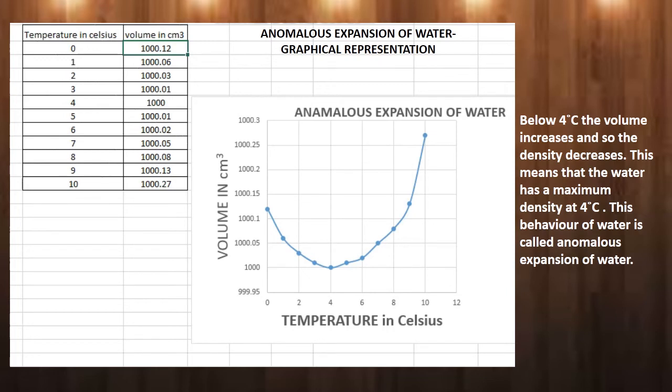Now it attains the solid state, it becomes ice, and it expands. At 0 degrees Celsius, the complete 1 kg of water is converted into ice and it attains a solid state. Volume of the ice becomes greater. Ice will float on water because volume is more, density is less.